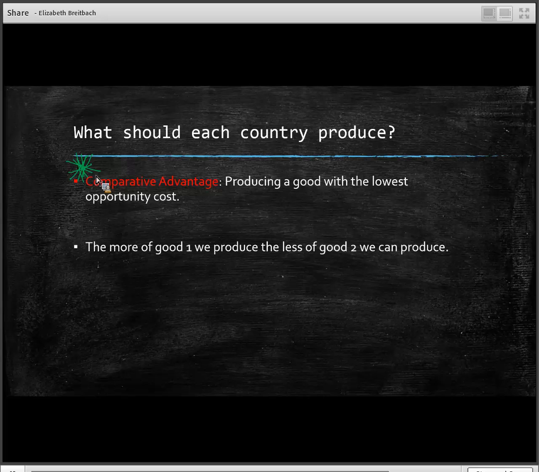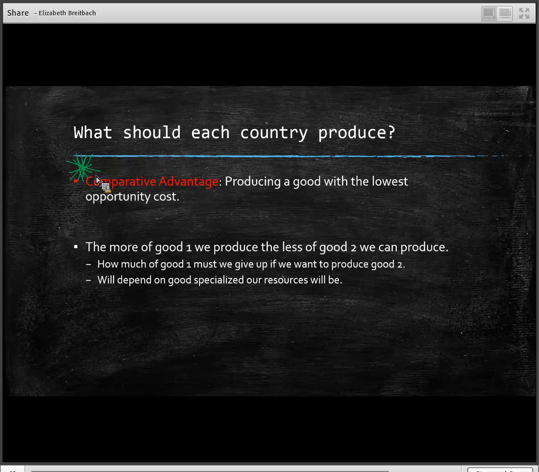So the more of one good we produce, the less of another good we can produce. So if we're thinking back to that good one, good two, as we decide to produce more computers, that leaves fewer resources available to produce wheat. But the question is how much less wheat can we produce? And so that's going to be the question that we're going to ask ourselves when we have comparative advantage. And again, it's going to depend on how specialized our resources are. How good are they at producing one of those products?